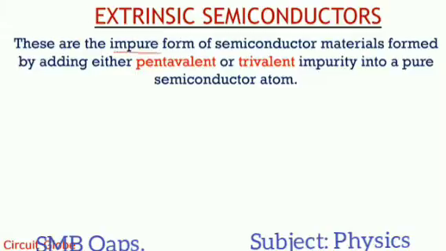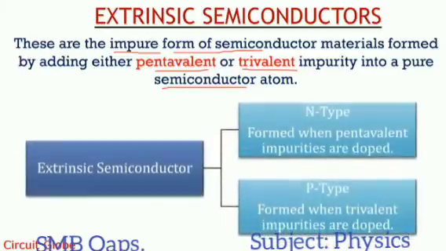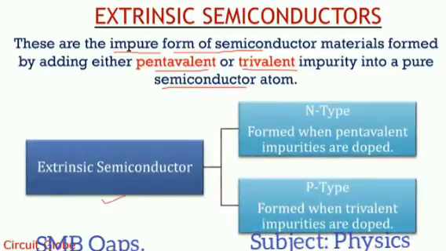Now here we will discuss the extrinsic semiconductors. These are the impure form of the semiconductor materials, formed by adding either pentavalent or trivalent impurities into a pure semiconductor. Now we will discuss in detail how we can make these extrinsic semiconductors.